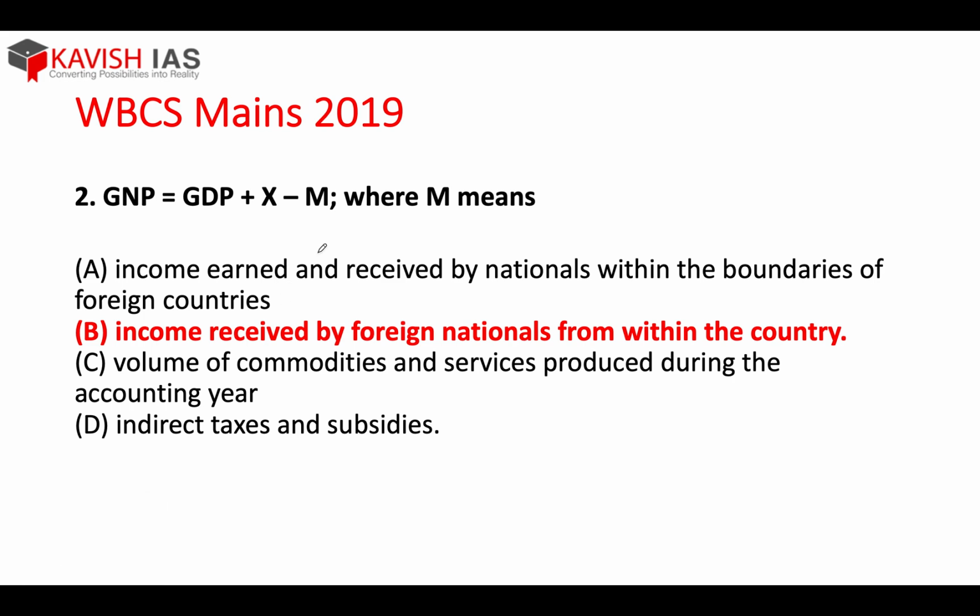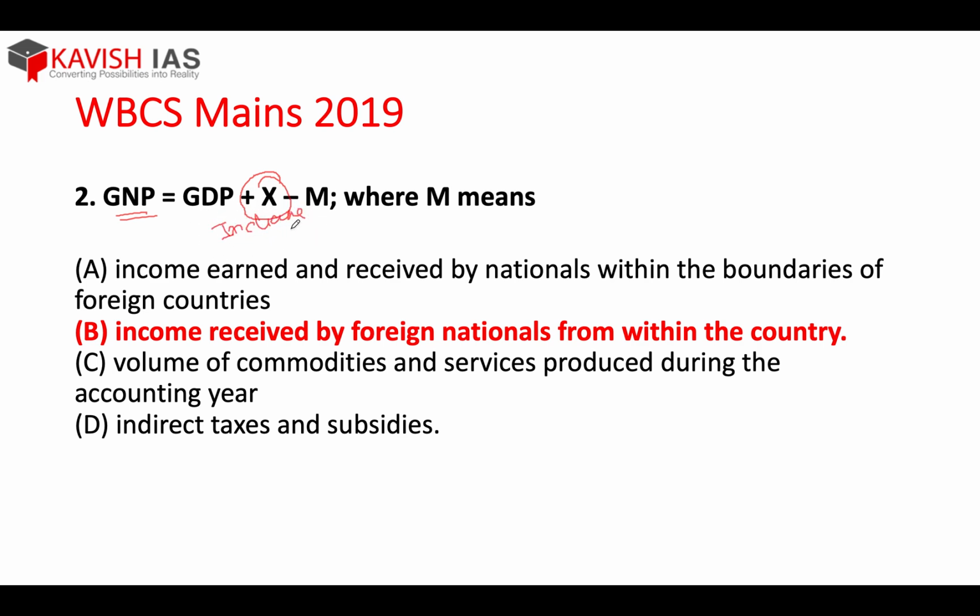GNP is equal to GDP plus X minus M, where M means... Just think once now. We discussed a while back, na? In GNP, what do we include? In GNP, we have to include Indians abroad. And in GDP, what we include is foreign nationals working in India. Okay. So what we have added is Indians abroad.